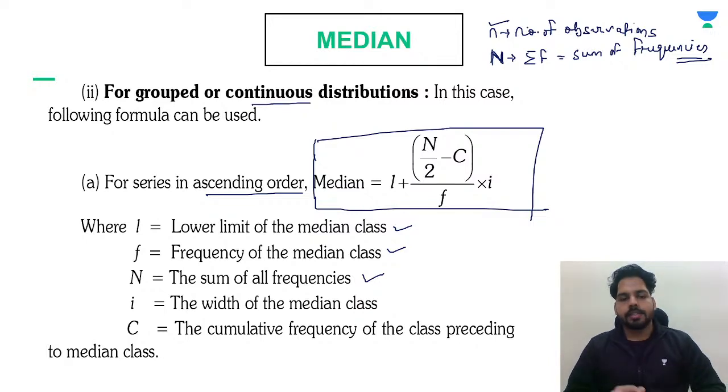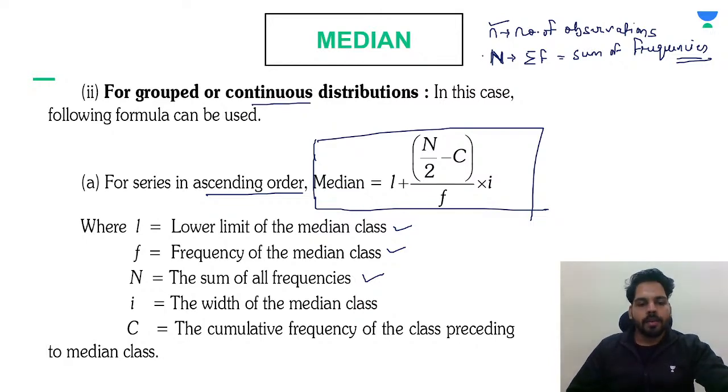Now, let's talk about I. I is the width of the median class. Width means class size, and class size is also denoted by H. You can use I over here or you can use H. And C is the cumulative frequency of the class preceding.